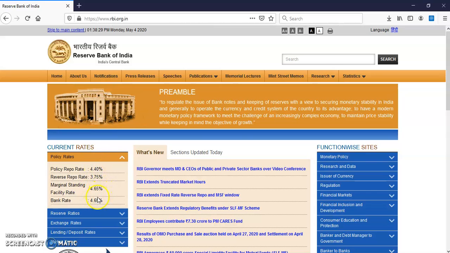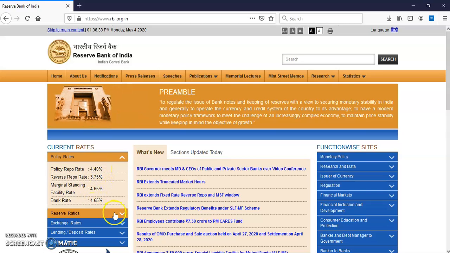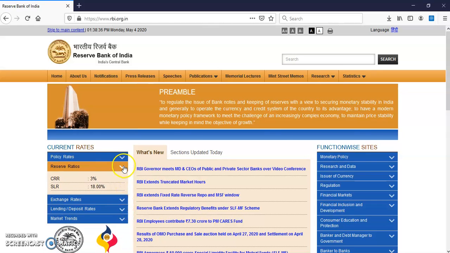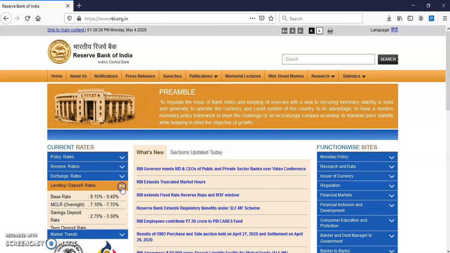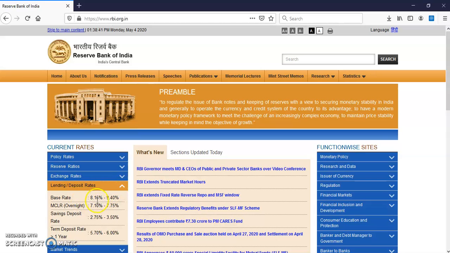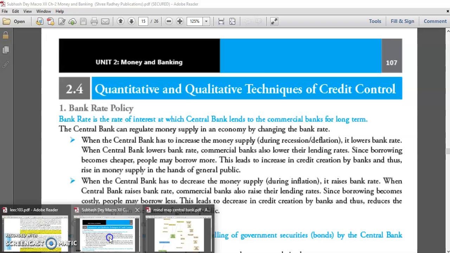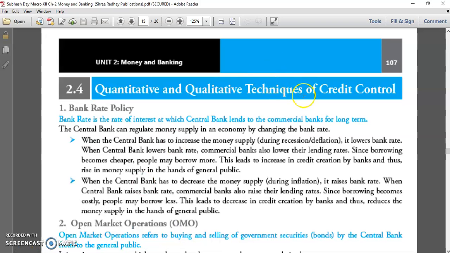So these are the basic rates we should know while starting quantitative and qualitative measures as well as monetary policy. Reserve ratios I told you earlier, CRR and SLR. Lending rates are also there: base rate 8.5% to 9.4%, MCLR rate, saving deposit rate 2.75% to 3.5%. So it is better, before going through this chapter, to just go to the website of RBI. Let's start now your topic, that is quantitative and qualitative techniques for credit control, means monetary policy.